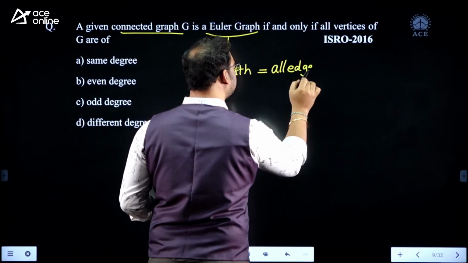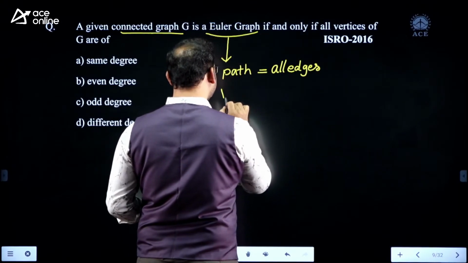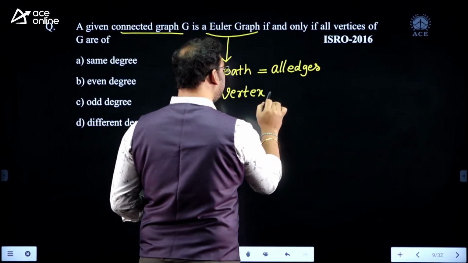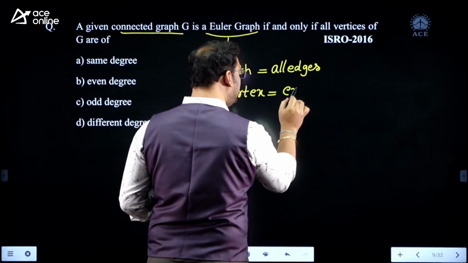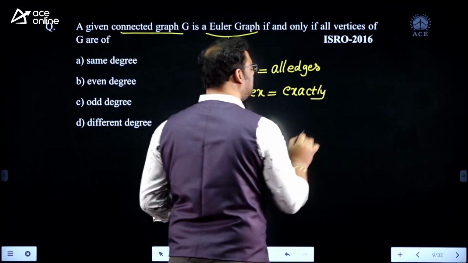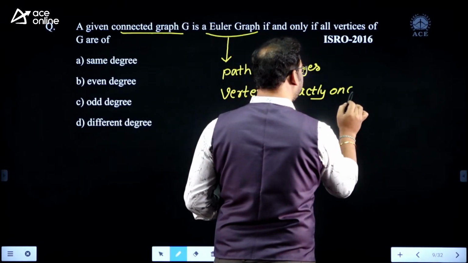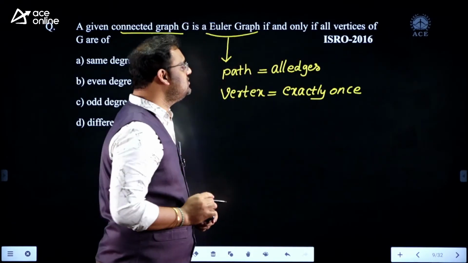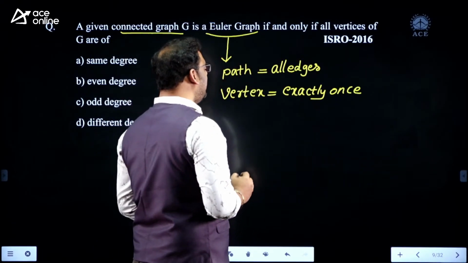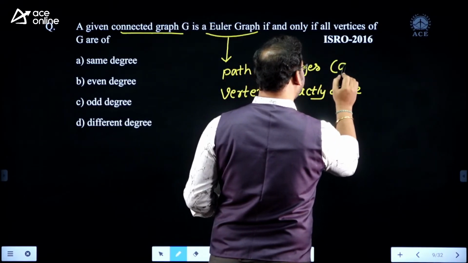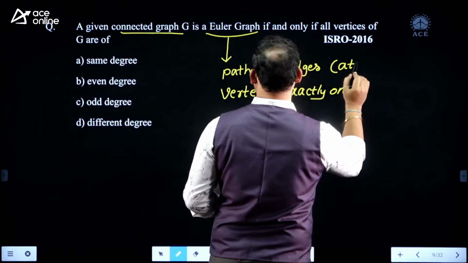But coming to vertices, it should be visited exactly once, not more than once. In this job, you are allowed to visit the vertex exactly once, not more or less.